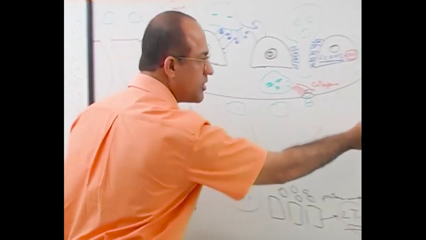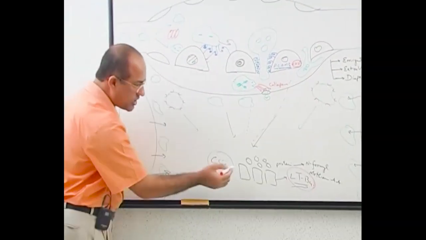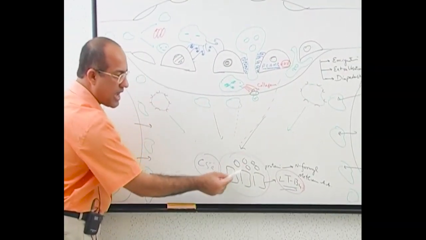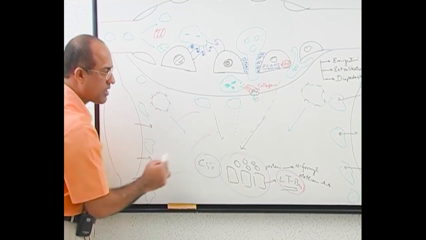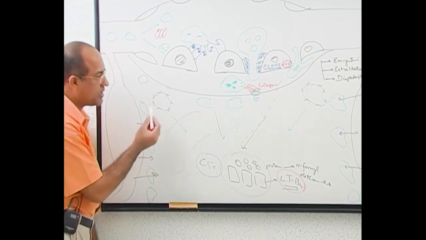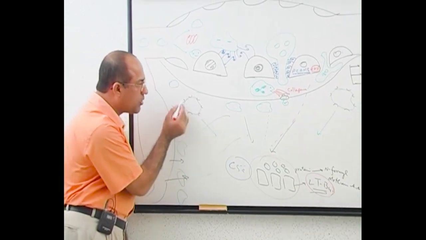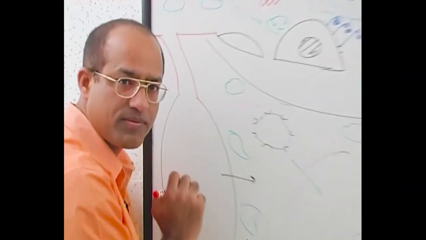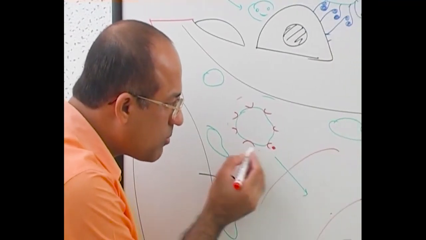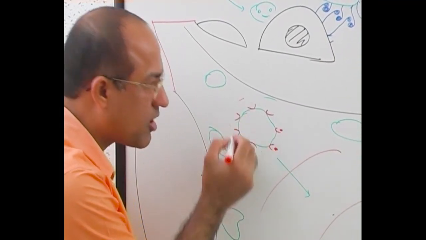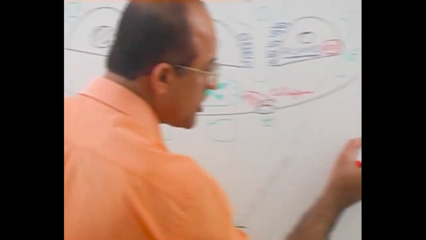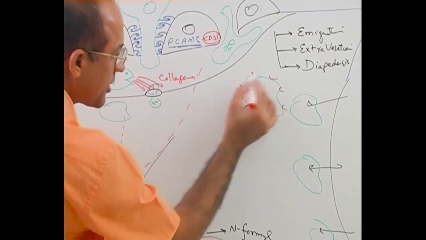But leukotriene is more in this area, and as you move outward it becomes less. Now tell me, will leukotriene bind more on the front receptors or on the back receptors? In the front. So leukotriene will bind more on this side, but not there.